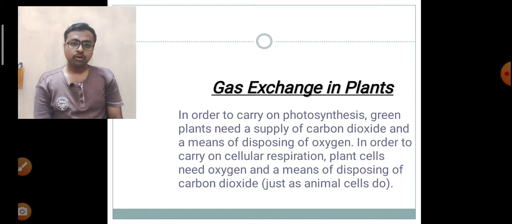Some of the oxygen is required for metabolic respiration, but the rest must be removed from the plant body, and thus gaseous exchange takes place through the stomatal opening. The rate of stomatal opening is closely associated with transpiration. Hence, transpiration influences gaseous exchange, and in turn, it indirectly influences the rate of photosynthesis.